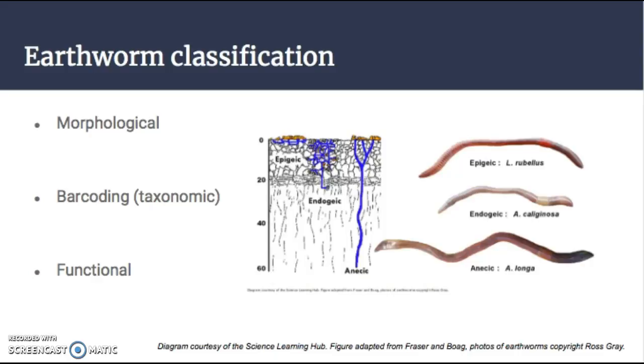So this method allows for more precision compared to morphological classification. However, in the paper, the authors noted that 100% of their results agreed with what species each earthworm would have otherwise been classified as based on morphological method. So these two classification methods may be useful complements to one another then.